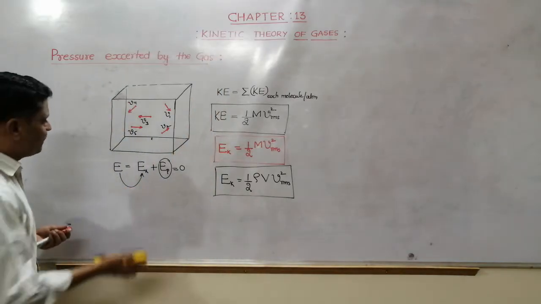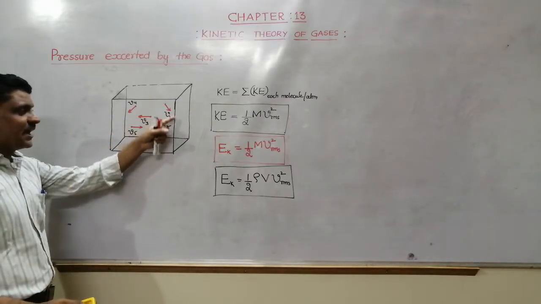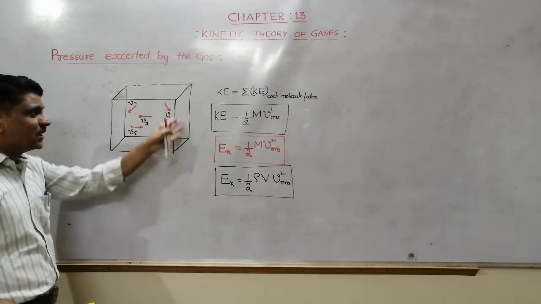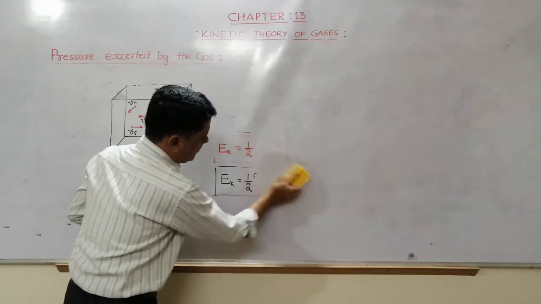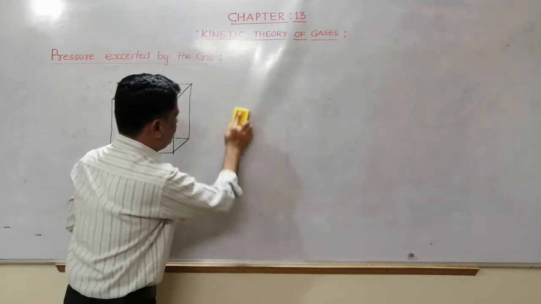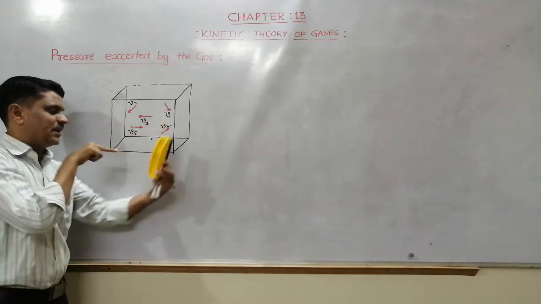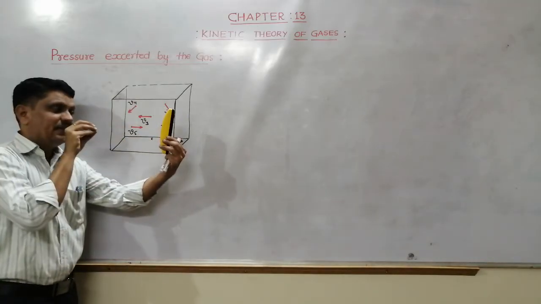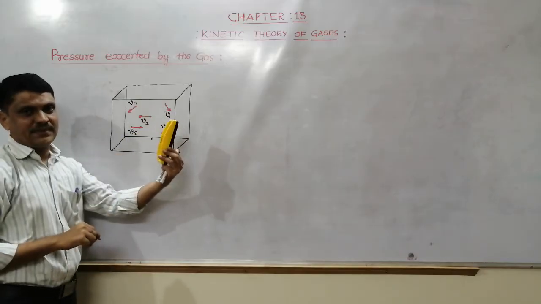As we know, whenever these molecules are moving randomly, they hit the walls of the container. During their collision, whenever the molecule hits the wall of the container, look here, whenever this molecule hits the wall like this, that molecule exerts force at that point.